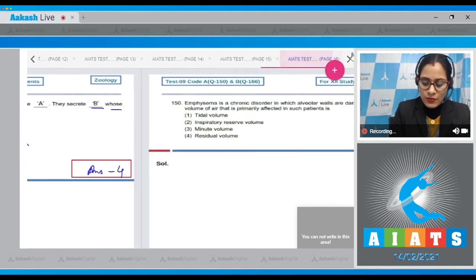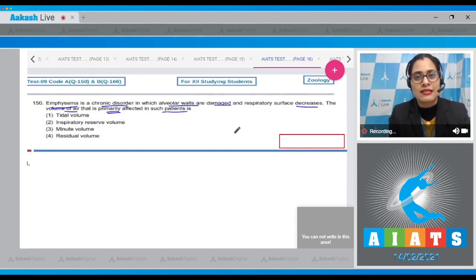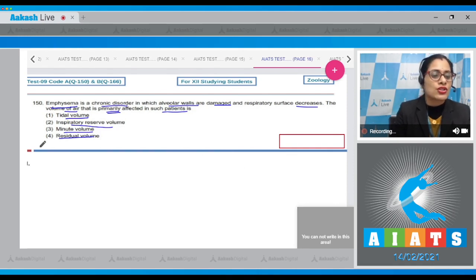Let's move on to the next question. Question number 150. Emphysema is a chronic disorder in which alveolar walls are damaged and respiratory surface decreases. The volume of air that is primarily affected in such patients is, the options are tidal volume, inspiratory reserve volume, minute volume, and residual volume. And the correct answer to this question is option number 4, residual volume.